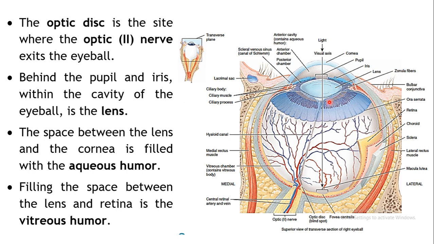The space between the lens and the cornea is known as the anterior chamber, and it is filled with aqueous humor. In the posterior chamber, just behind the iris, the aqueous humor is formed. Through the pupil it comes out, and through the canal of Schlemm it is excreted out. The region between the lens and the retina is filled with the vitreous humor.